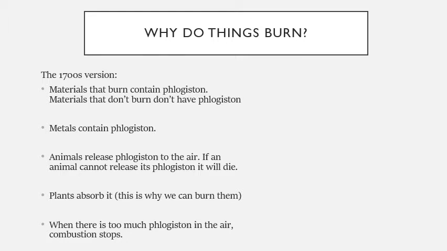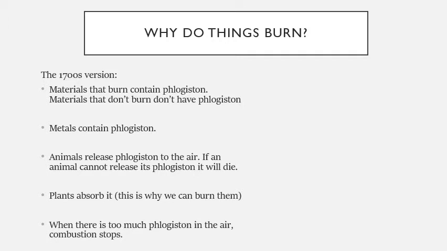Fire has long fascinated people, and by the late 1600s, early 1700s, there was this idea of trying to figure out why things burn. People were looking at this proposed element phlogiston, and the idea was that materials that burn contain phlogiston, and things that can't burn don't have phlogiston. One thing metals can do oftentimes is if you heat them up, they can react and sometimes burn. So they must contain phlogiston.